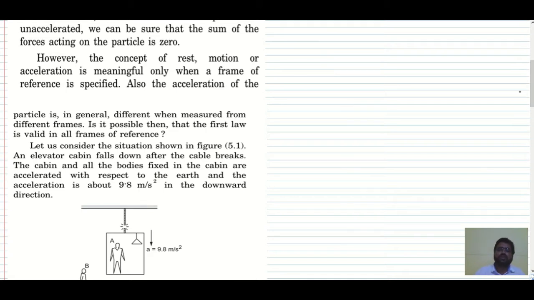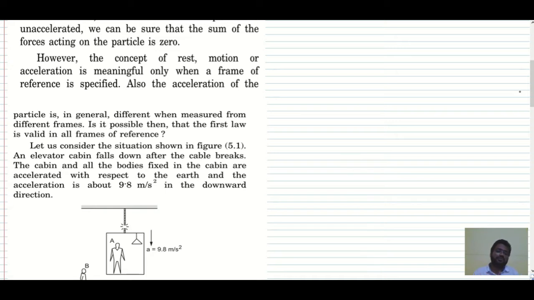However, the concept of rest, motion and acceleration is meaningful only when the frame of reference is specified. Now, what is a frame of reference? It is the location, the point from where we define all the motion parameters. What are the motion parameters? Velocity, speed, distance, displacement, time, right? All these are the motion parameters. So the frame of reference is the point, the location, from where we define all the motion parameters.